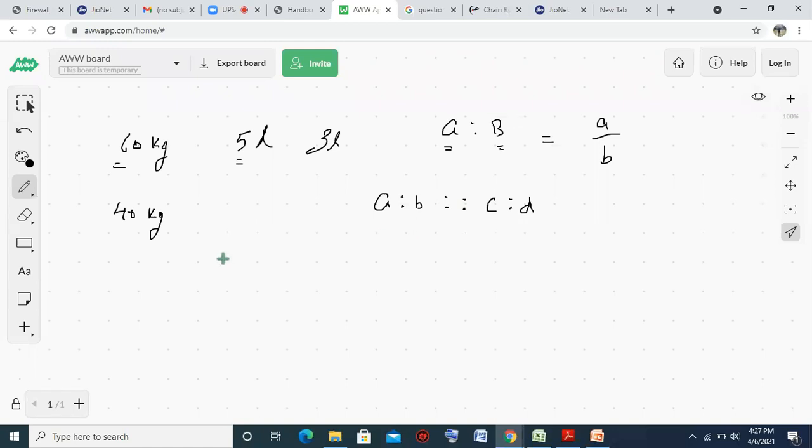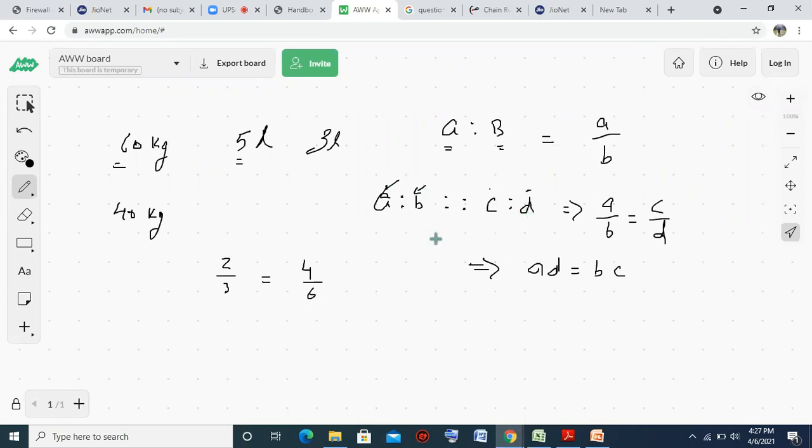And two ratios, for example, 2 by 3 and 4 by 6, they both are equivalent to each other. So they are in proportion. So if A, B, C, D are in proportion, we can write like this: A upon B equal to C upon D. Or if I cross multiply it, A into D equal to B into C.